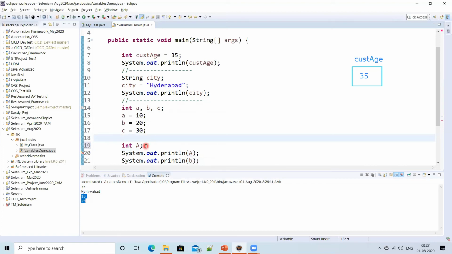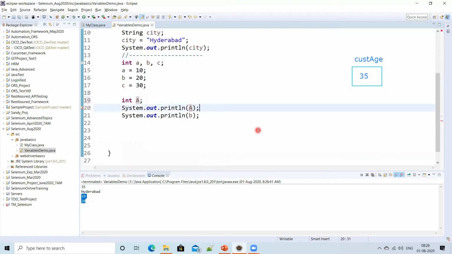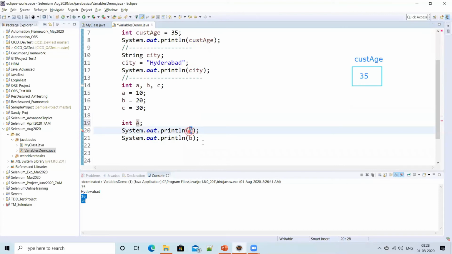It is saying that, boss, you declared the variable, so memory is allocated for the variable, but there is no data assigned. But you are trying to display that data. How can I display that data? So it will show you a syntax error. If you don't assign a value to a variable, then it will not have any data. So you have to assign the data explicitly. So that's what it is. Anyway, you understood that, right?